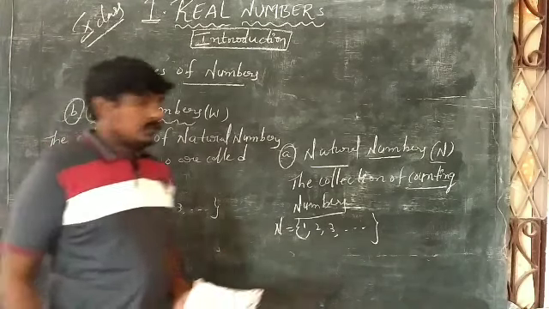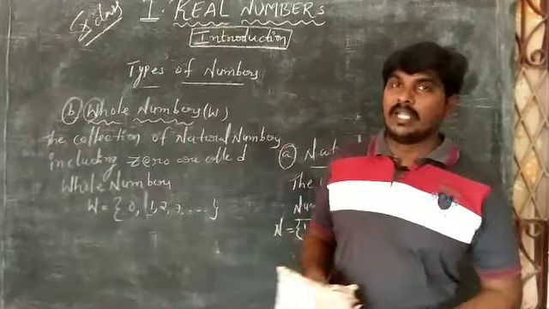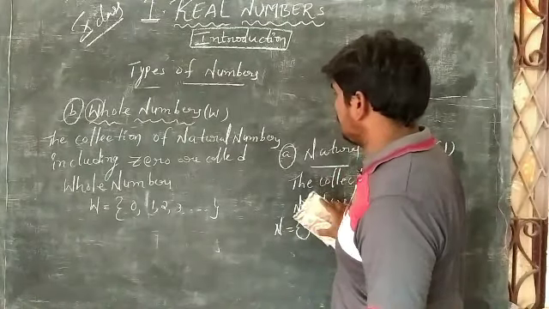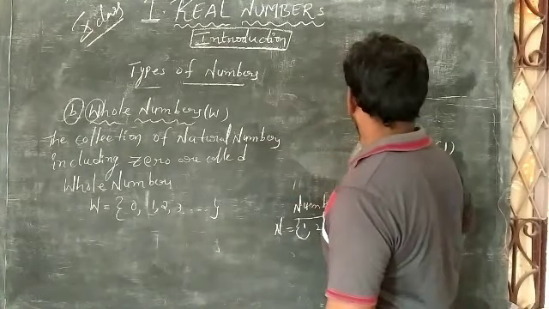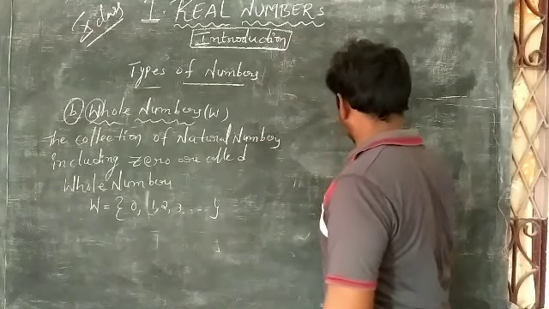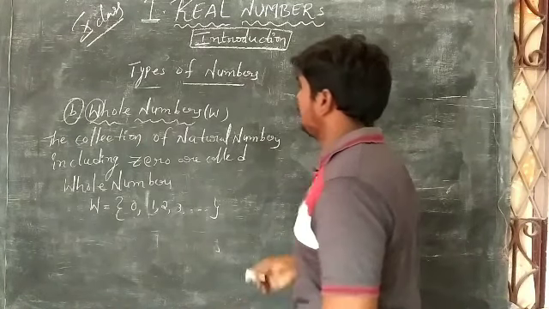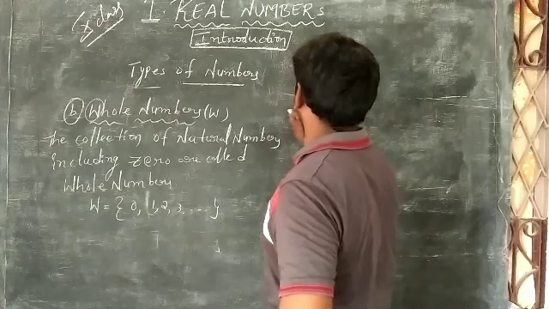Next, the third type of numbers is integers.